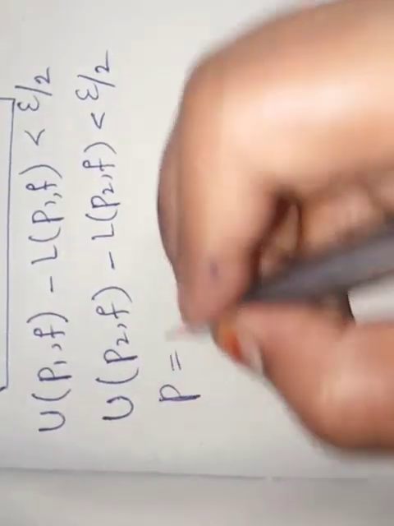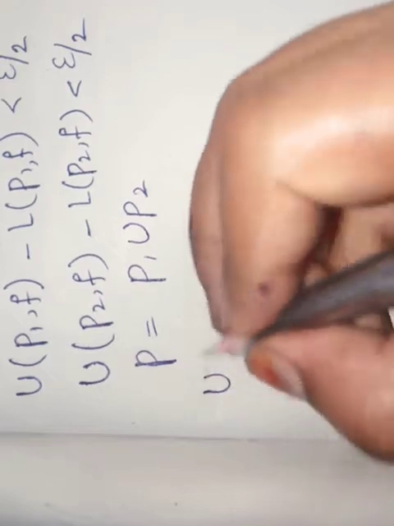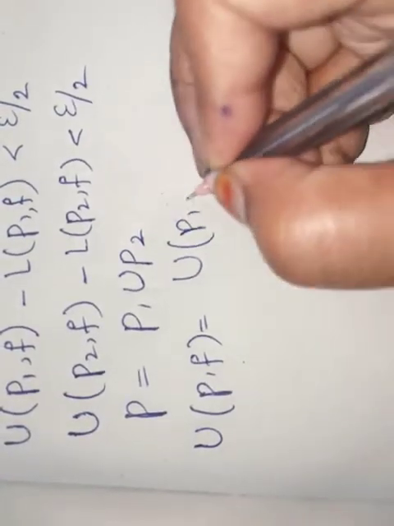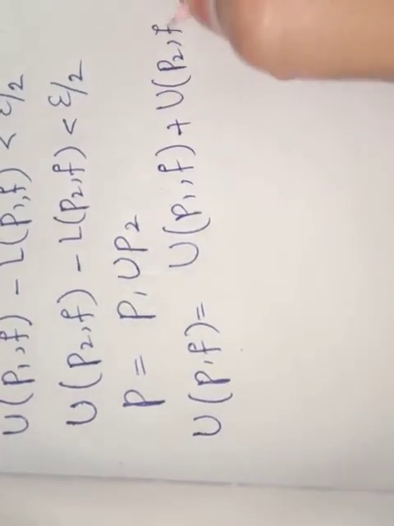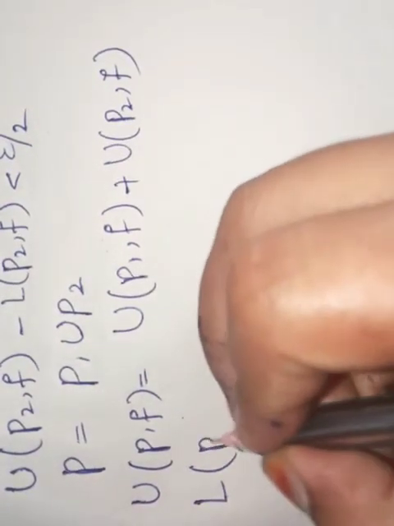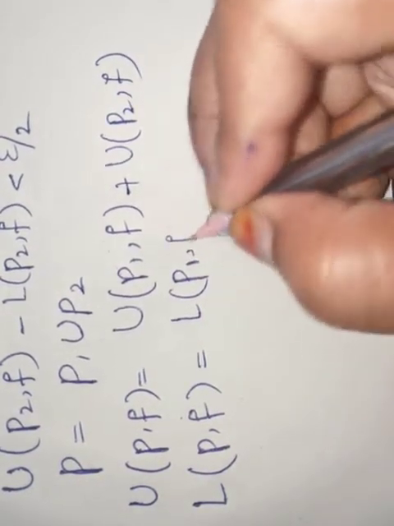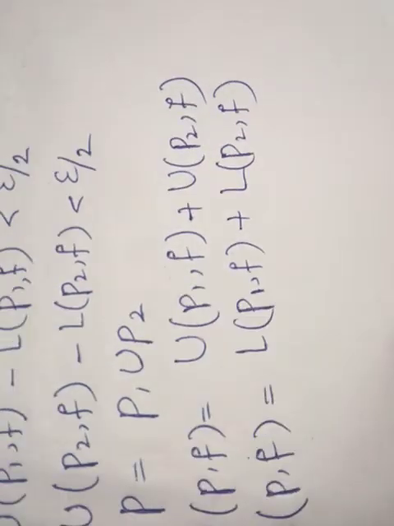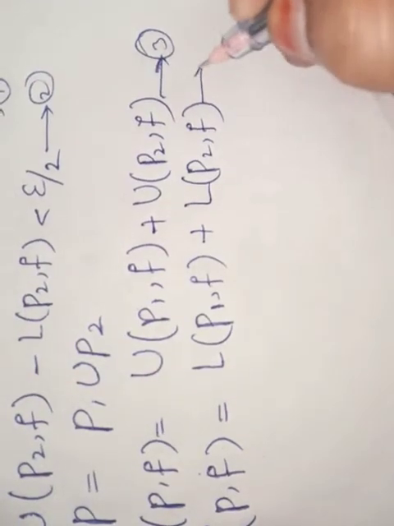And we know P equals P1 union P2. So for this we will write U(P, f) equals U(P1, f) plus U(P2, f), and L(P, f) equals L(P1, f) plus L(P2, f). Take these as equation 1, equation 2, equation 3, equation 4.